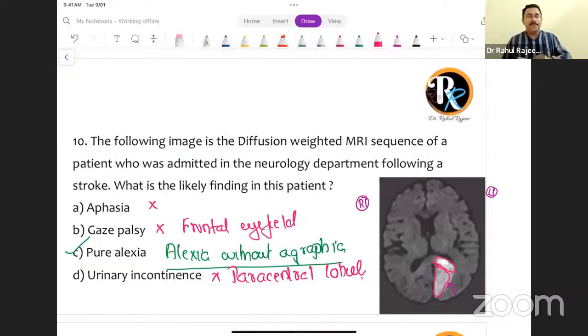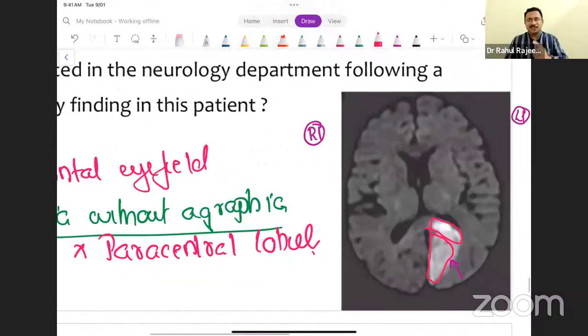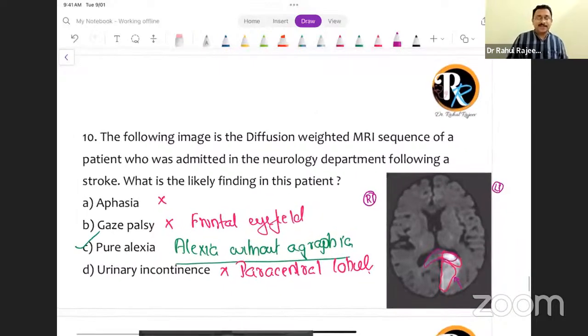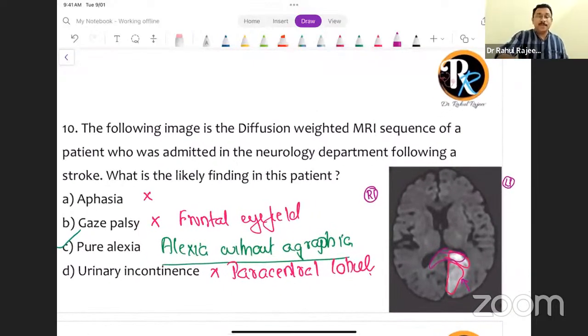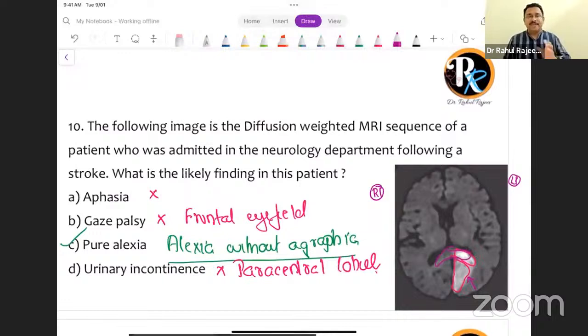alexia without agraphia. Now remember, don't think that this is just a PCA territory stroke. It's not just the occipital lobe that is involved; the splenium of the corpus callosum, you've got this corpus callosal region also being affected. That's why the answer is alexia without agraphia. Now, the mechanism of alexia without agraphia I've explained in detail in my lectures. So you can just go back and revisit the lecture to find out why, when there is a combined lesion of the occipital lobe and the splenium of the corpus callosum, you get such a pure alexia. Okay, right.